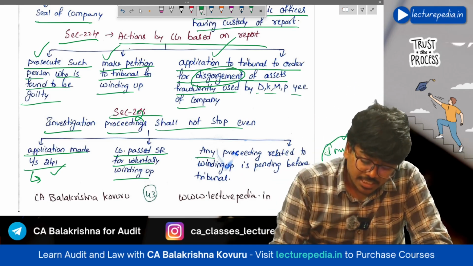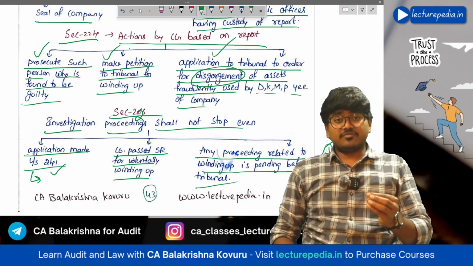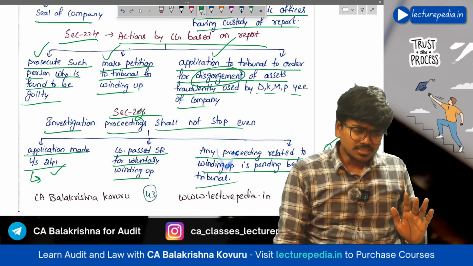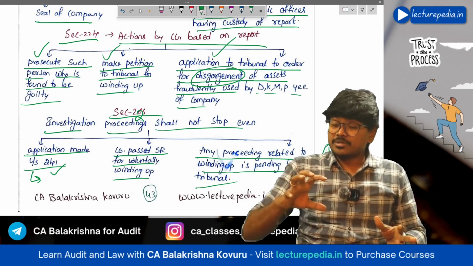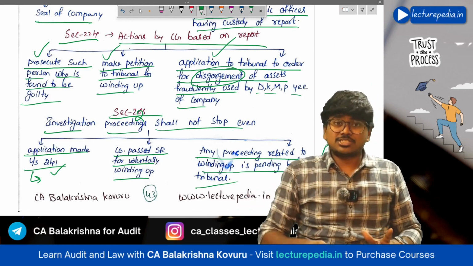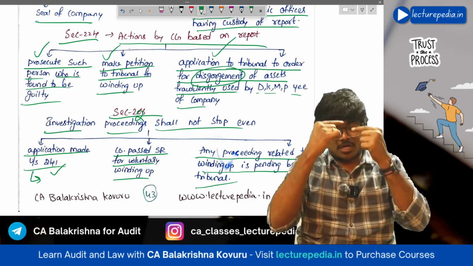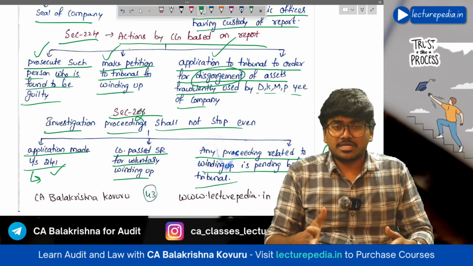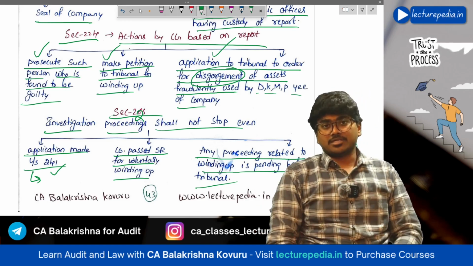Next, any proceeding related to winding up is pending before the tribunal. In such a situation also, the investigation that has been started will not stop. Okay, whatever the scenario that might take place, the investigation once started will never stop until it is completed.